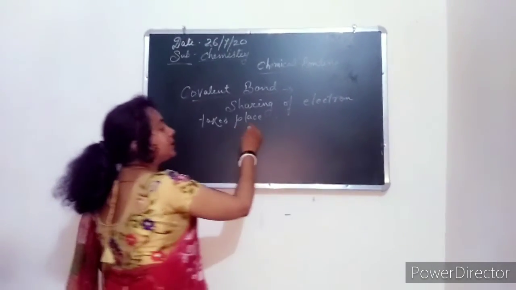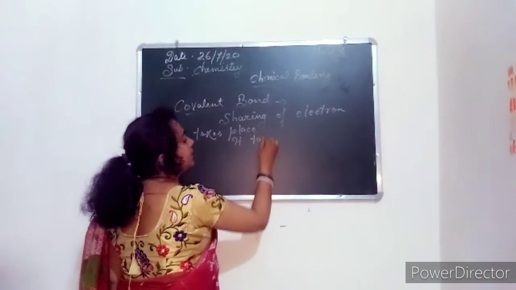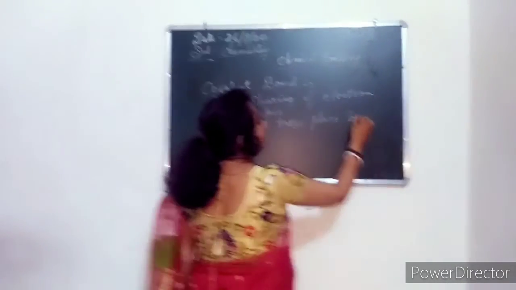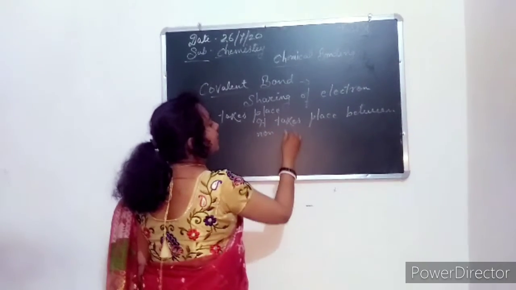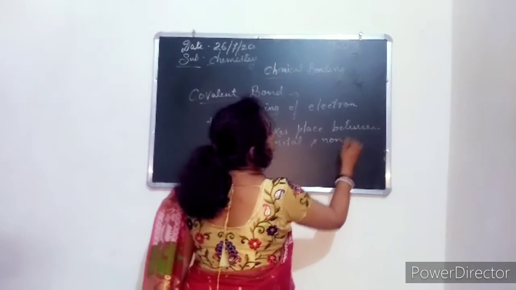Understand? It takes place between non-metal and non-metal.